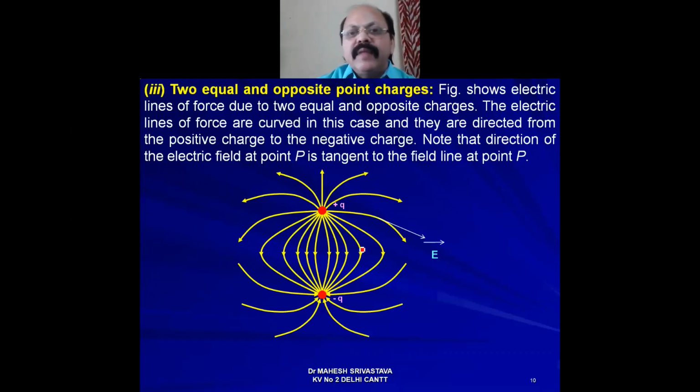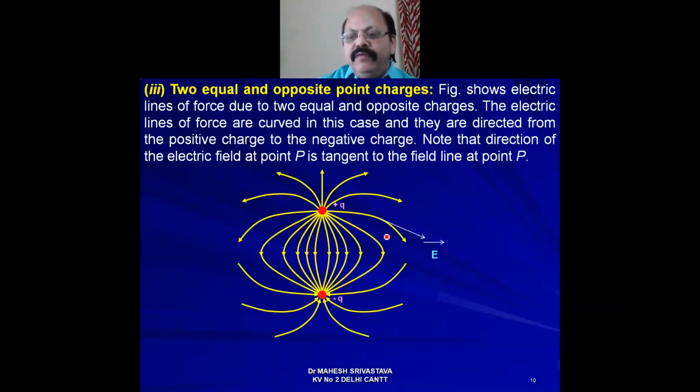It means here we have taken a unit positive test charge, and that is repelled by this point charge plus Q. And when it comes in the electric field of minus Q charge, then it is attracted. So that's why this path becomes a curved path.